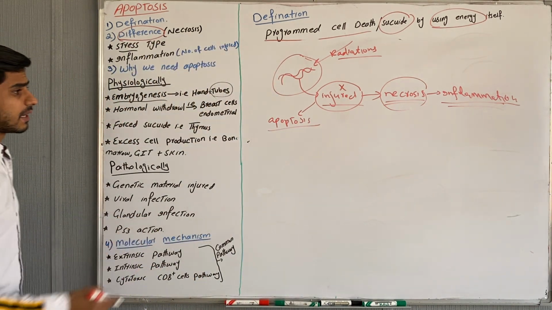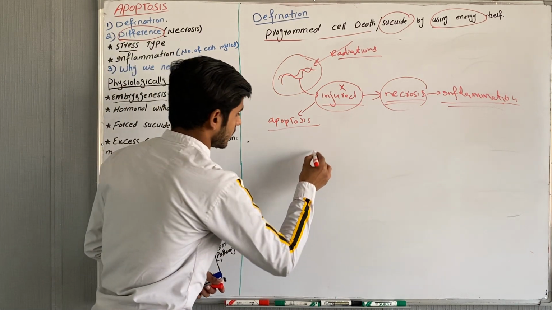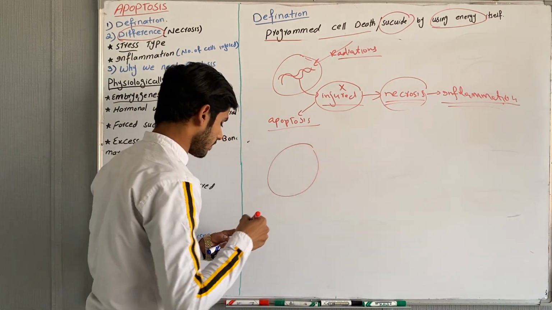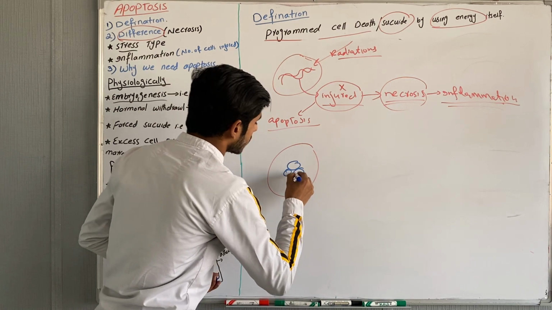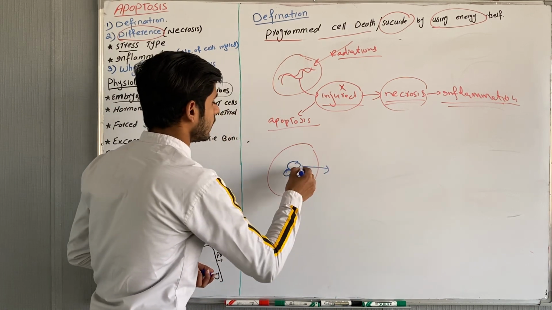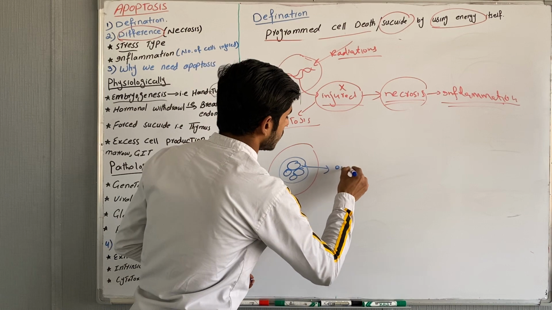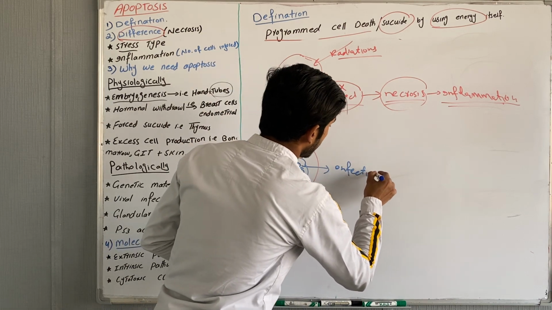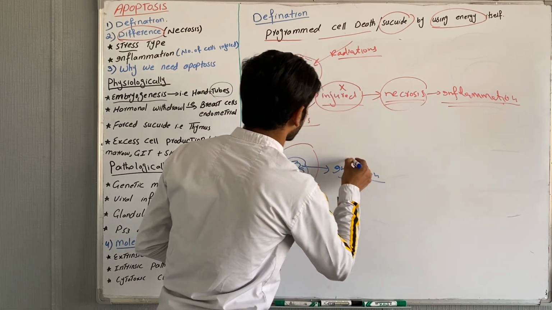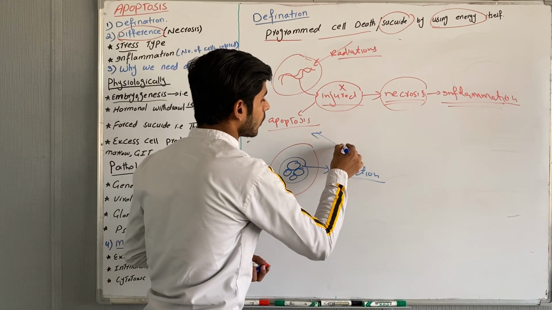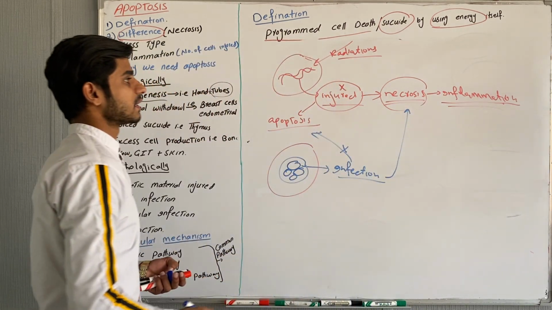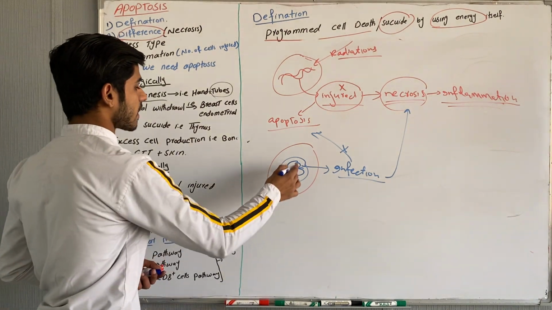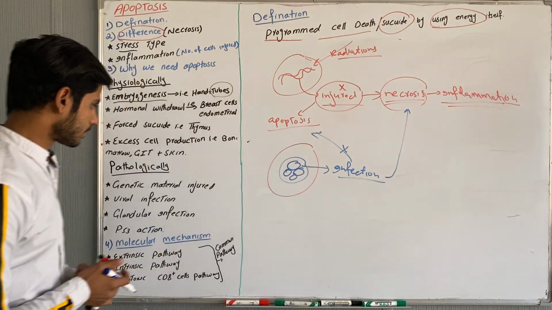Second is viral infection. Same like that. Let's suppose this is a tissue, and inside the tissue there are some microbes. When these microbes attack these cells, they cause infection in the cell, and this infected cell will undergo apoptosis. If it does not go into apoptosis, the same process will cause necrosis and inflammation. So to avoid necrosis and inflammation, these virally infected cells will undergo apoptosis.